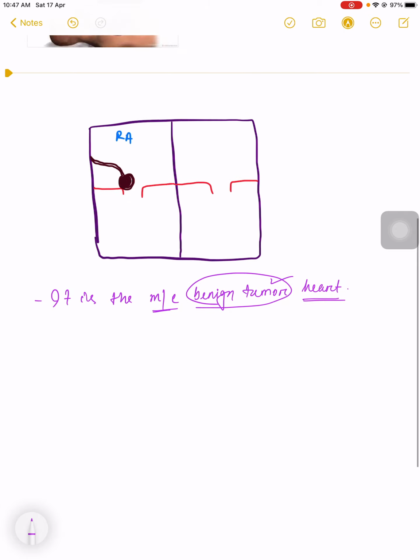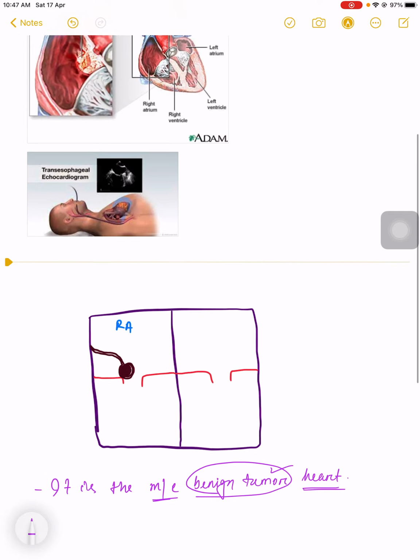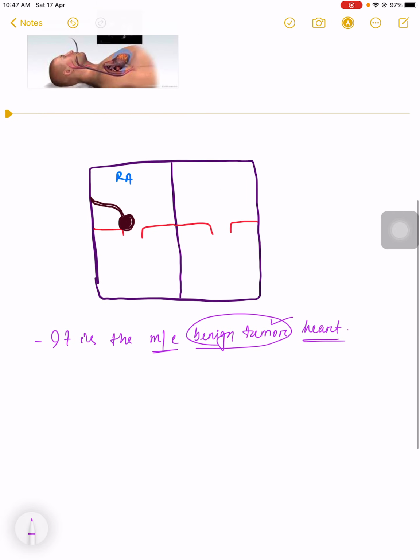As you can see, atrial myxoma is a tumor that arises from the wall of the heart. Here is the peduncle of the tumor, and this is the tumor.